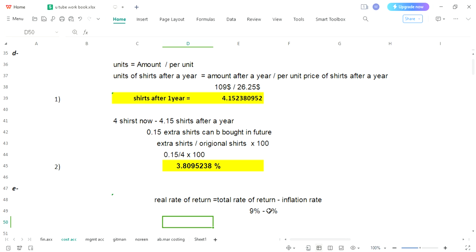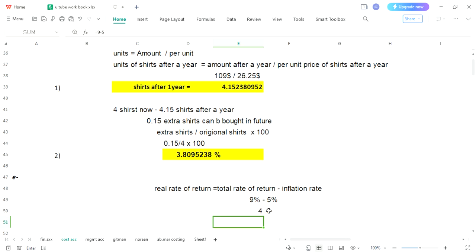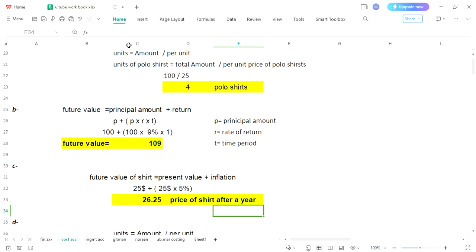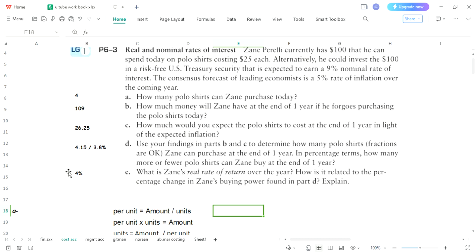In this way, his real rate of return can be calculated by subtracting inflation rate from return. So 4% is actually the real rate of return. Let's mark it and see what is answer of E part. And look over here, we have 4%.